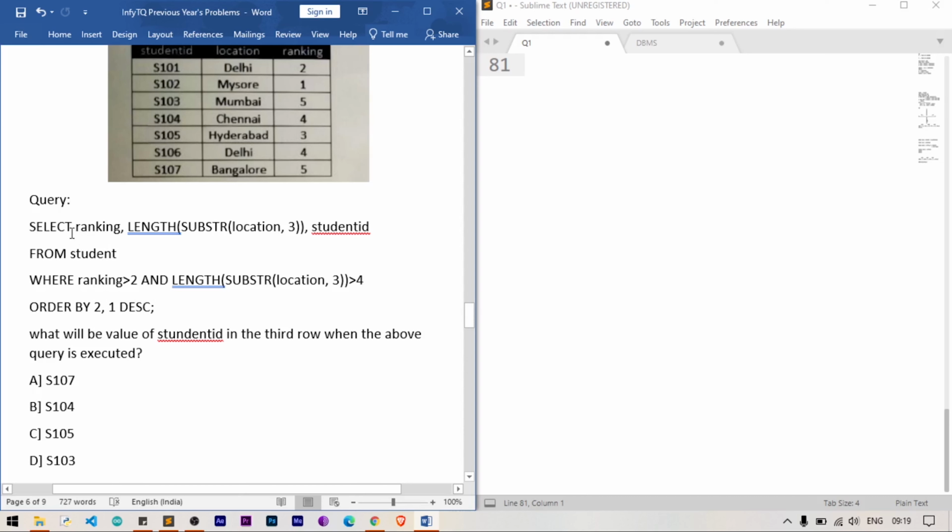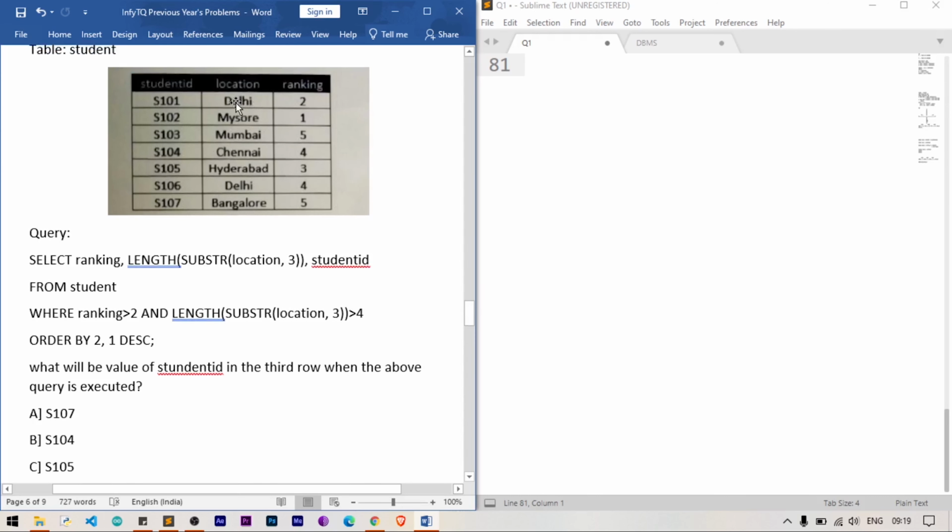So here is a select command. We are selecting ranking, length of substring of location and 3. So here we are taking the length of a substring of location from position 3. For every location, suppose it is Delhi, we count from position 3, which is L, H, I. So the length will be 3, right? For Mysore, from the third position S, O, R, E, which is 4. Substring location 3 means we count from the third position till the end of the location. So that is one parameter that we are selecting.